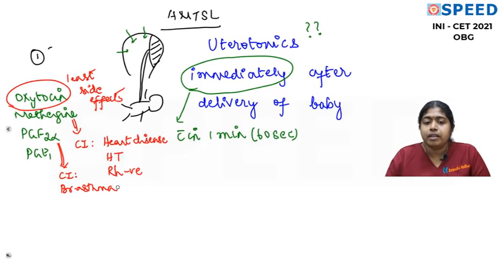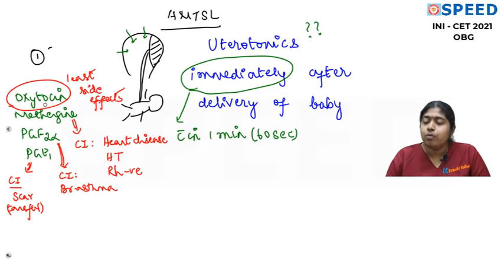It will precipitate an asthmatic attack. And this PGE1 is also contraindicated in a woman with a uterine scar. Of course, after delivery you can give it, but you still need to be careful. So the best drug here is oxytocin.